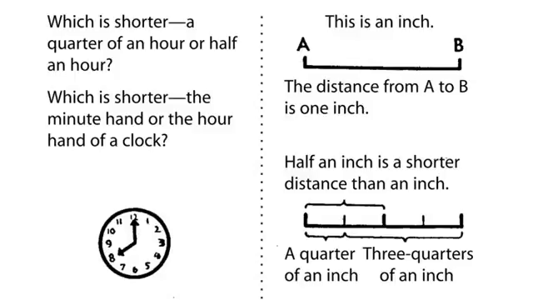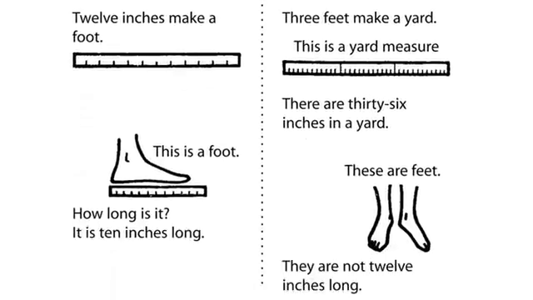This is an inch. From A to B. The distance from A to B is 1 inch. Half an inch is a shorter distance than an inch. A quarter of an inch. 3/4 of an inch. 12 inches make a foot. This is a foot. How long is it? It is 10 inches long.